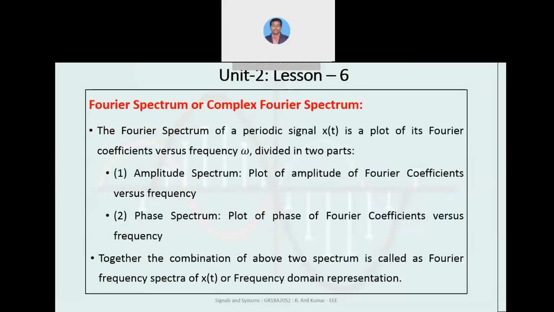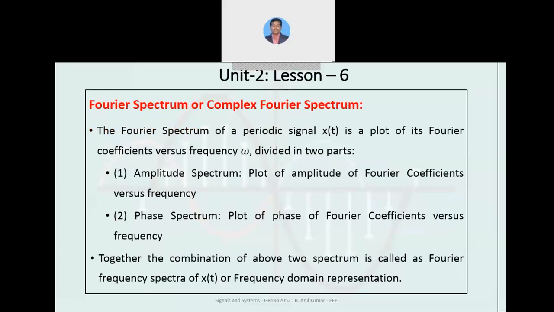So what do we actually mean by this Fourier spectrum? It can also be called the complex Fourier spectrum, and it is classified into two parts: amplitude spectrum and phase spectrum. Amplitude spectrum is a plot of amplitude values of Fourier coefficients with respect to frequency.